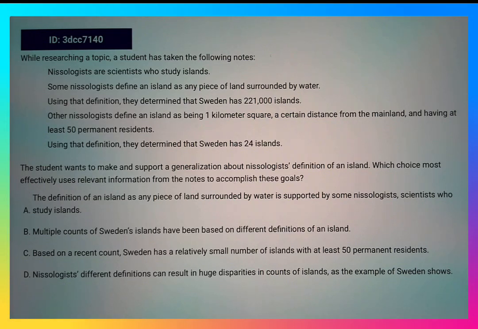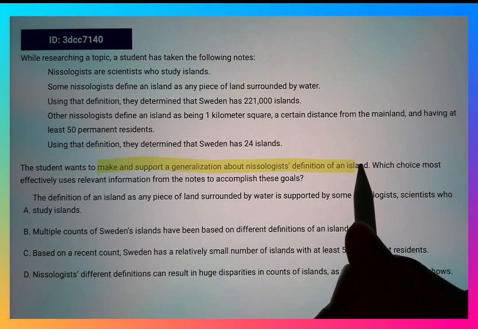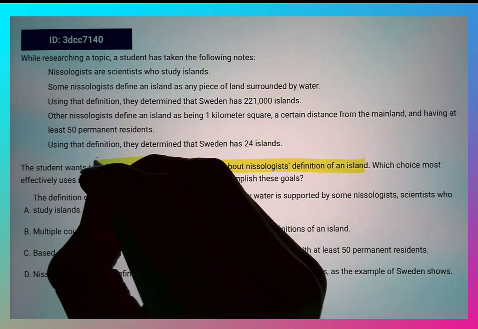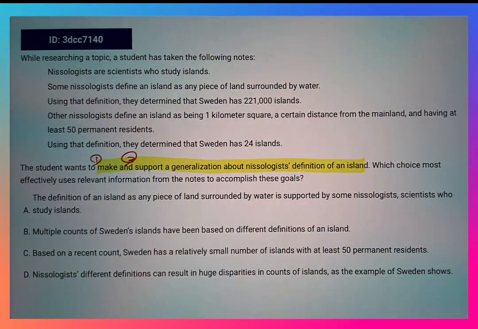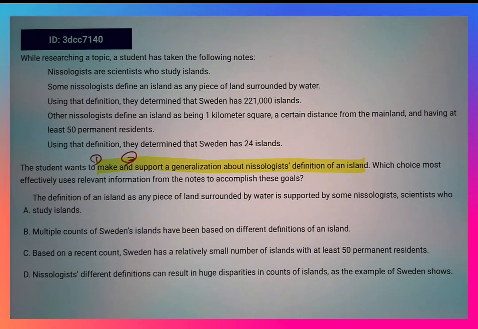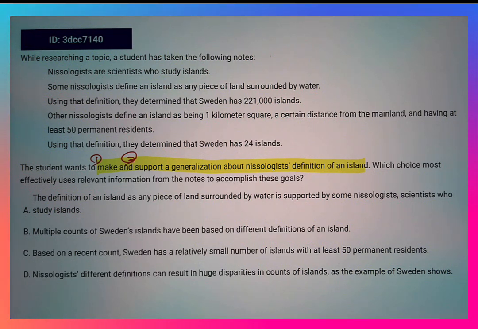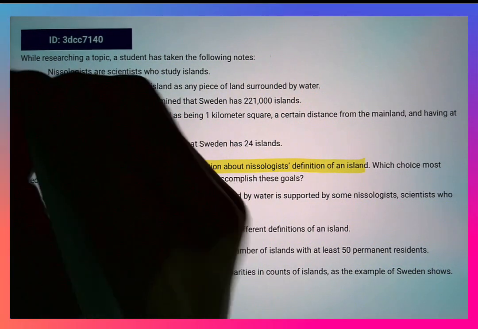The student wants to make and support a generalization about nisology's definition of an island. Okay. Just like the last question, we have to make a generalization followed by the support. So let's read. Nisologists are scientists who study islands. Some nisologists define an island as any piece of land surrounded by water. So we have a first definition here.